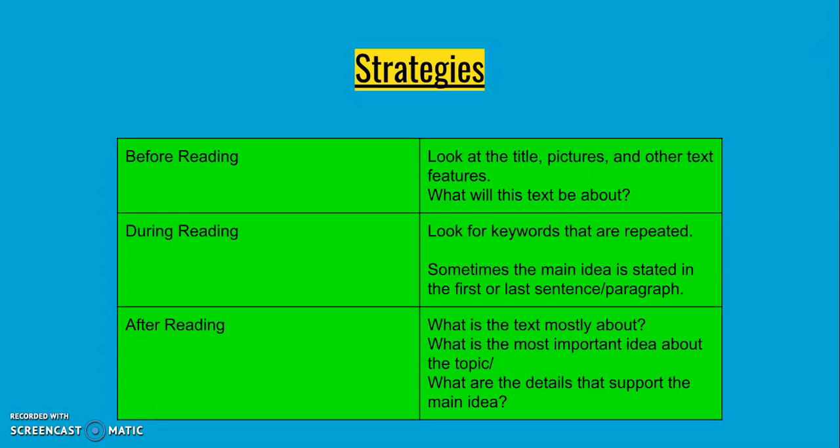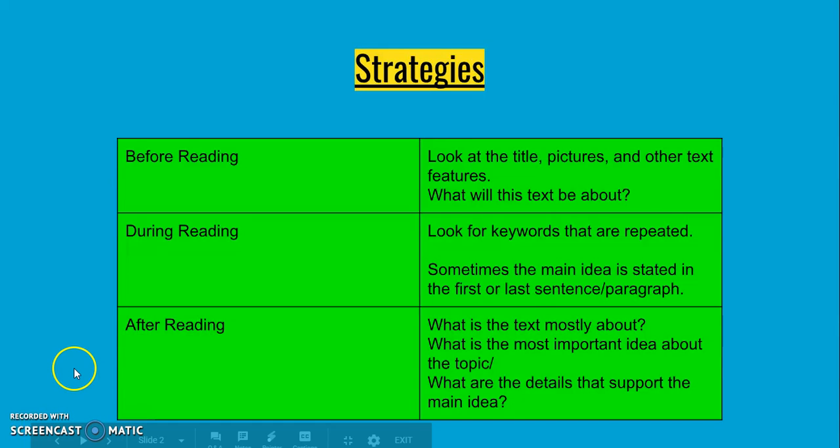While we are reading, during reading, we can look for keywords that are repeated. Sometimes the main idea is stated in the first or last sentence of a paragraph. Not always, but sometimes that topic sentence will give you the main idea of that paragraph. After we read, this is where we take a look at the article as a whole. What is the text mostly about? What is the most important idea about the topic, and what are the details that support the main idea?